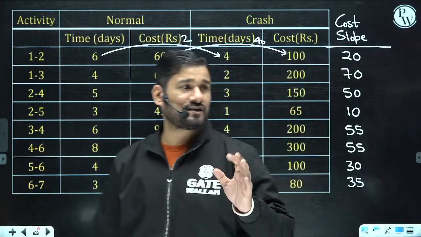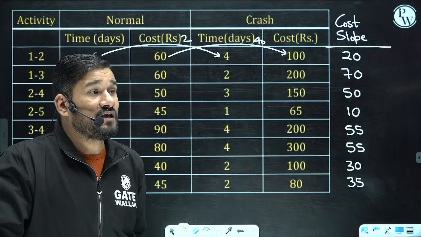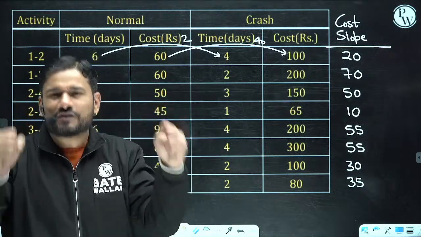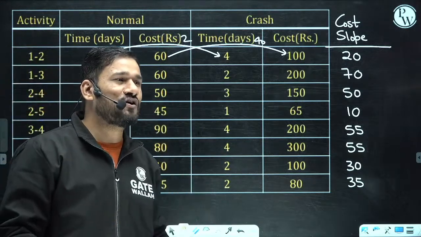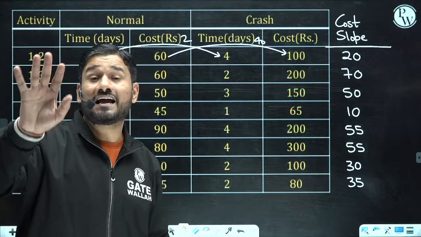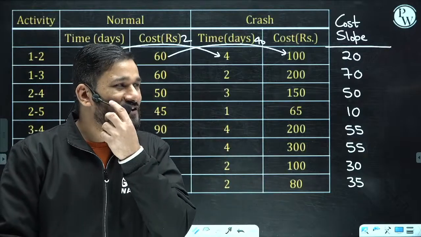I am just asking you, how much crashing are you going to do to minimize the cost? I am saying just do the crashing and reduce the cost. Your answer is correct.